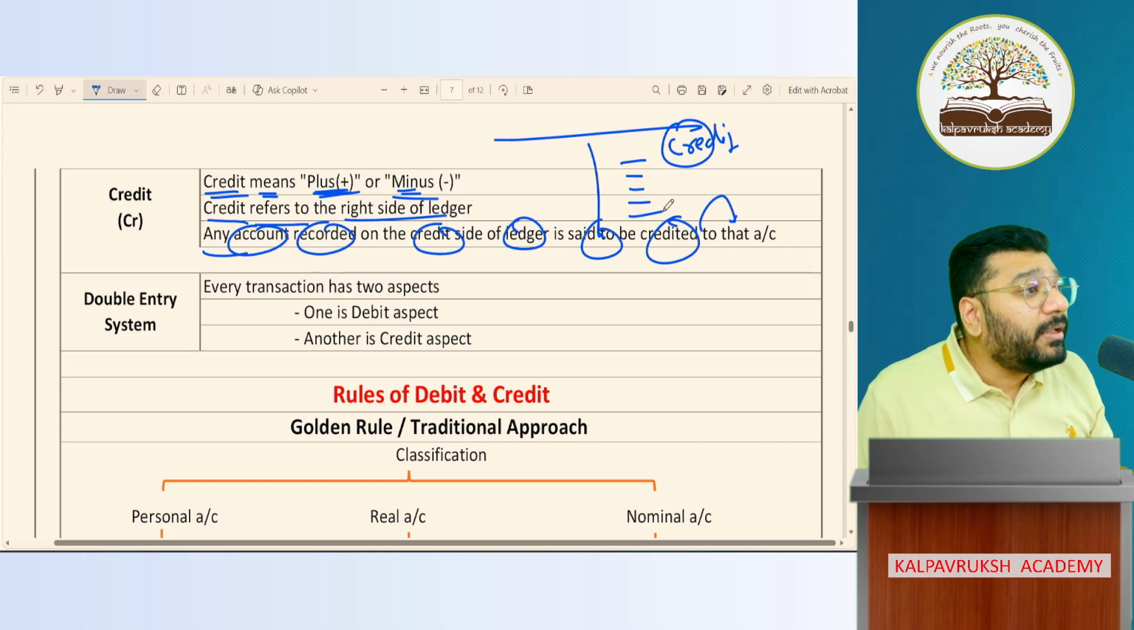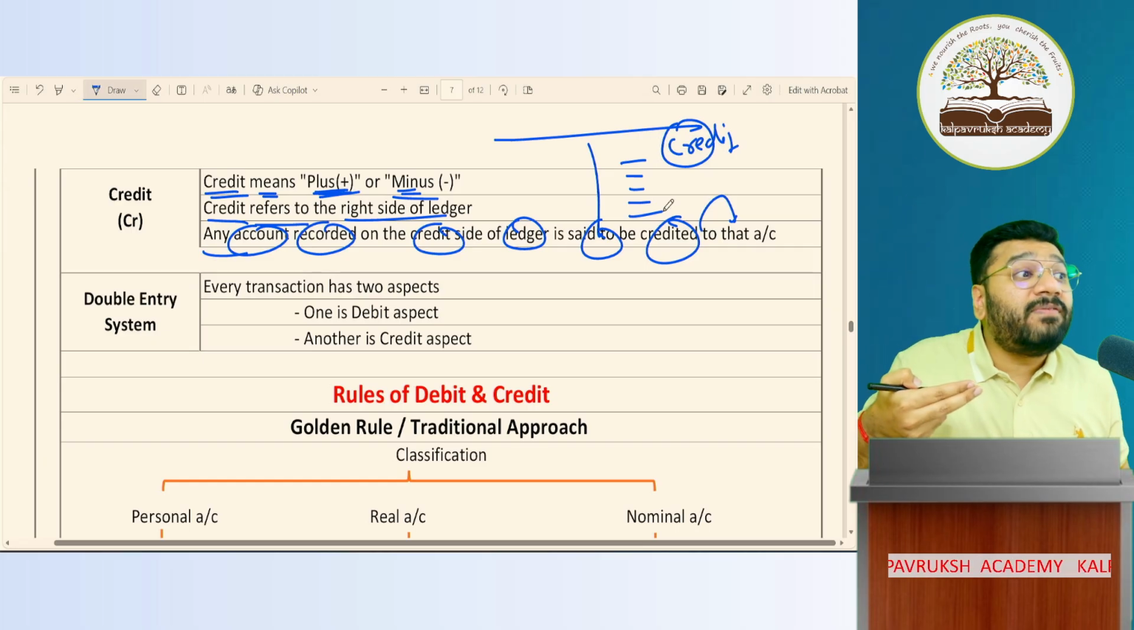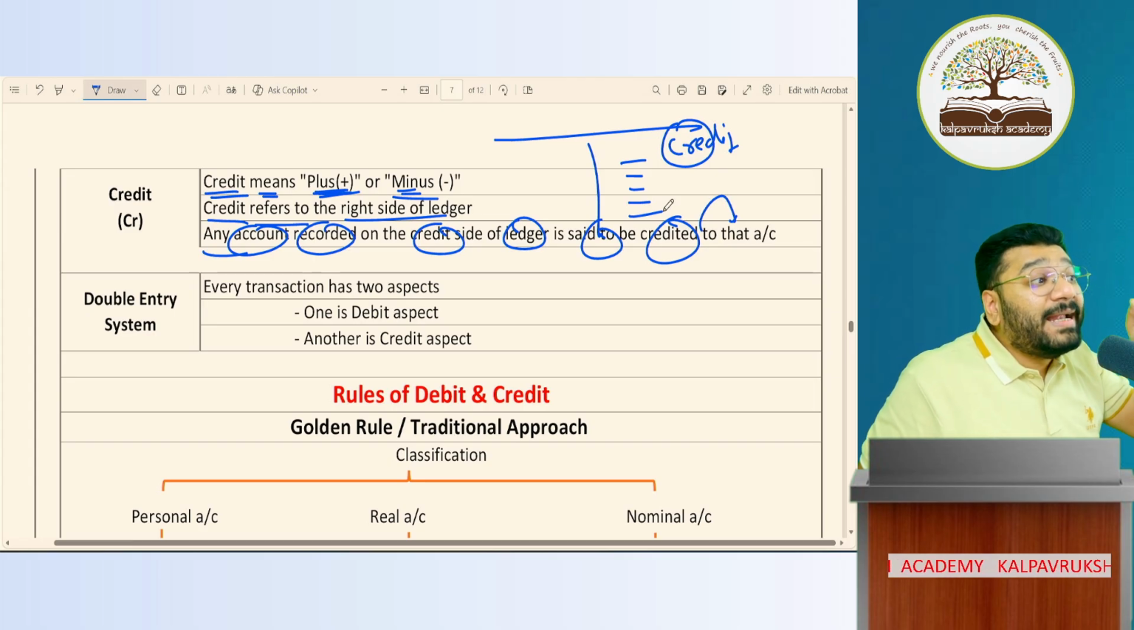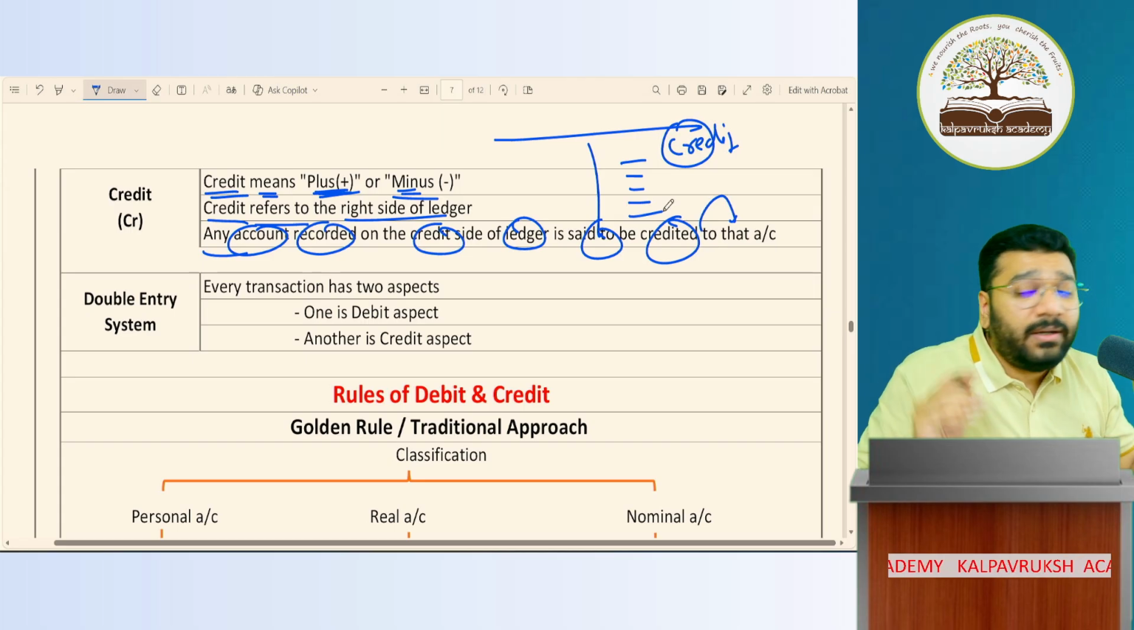Got it, not got it? So if I record a credit sale, what is the word I use? Credited. If I record on the debit side, what is the word I use? Debited. Got it, not got it? Super.